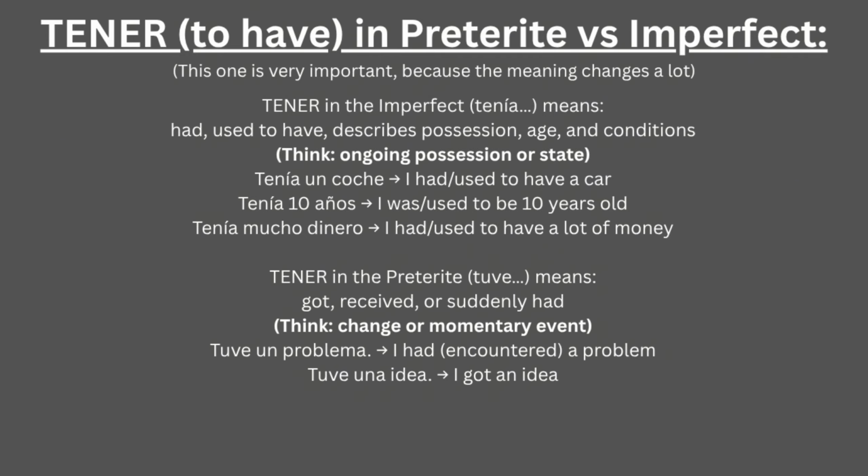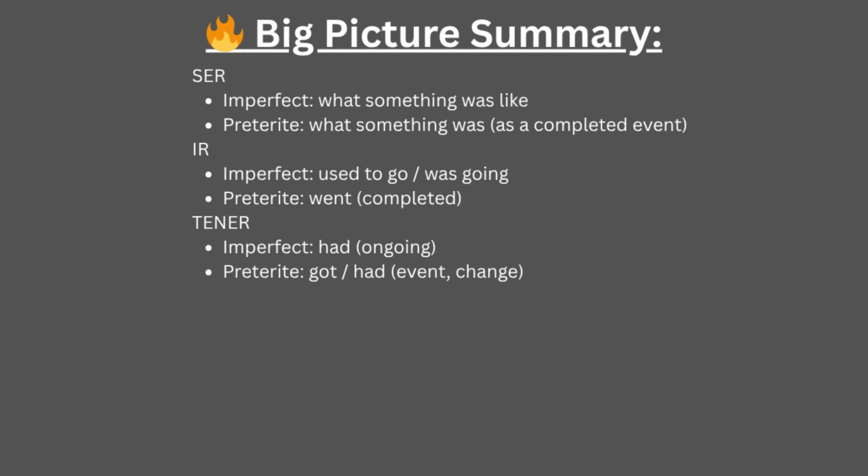In comparison, tener in the preterite works differently because the verb's function means got or received, showing a momentary event, like in tuve un problema. I had or encountered a problem. Tuve una idea. I got an idea. When looking at ser, ir, and tener, the use of the verbs can let us differentiate the two past tenses, and this way, our Spanish speech will sound natural.